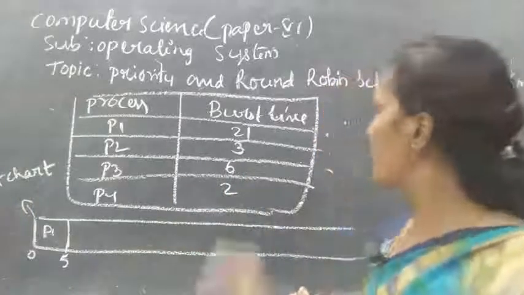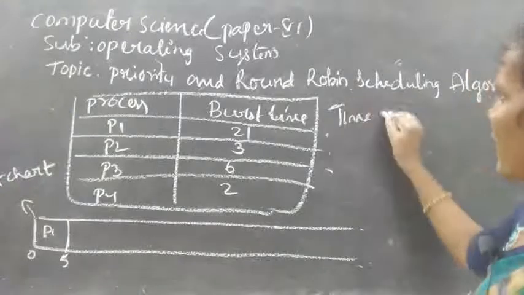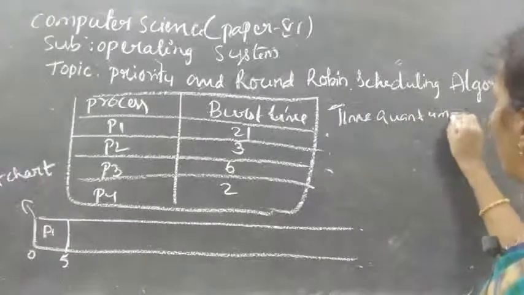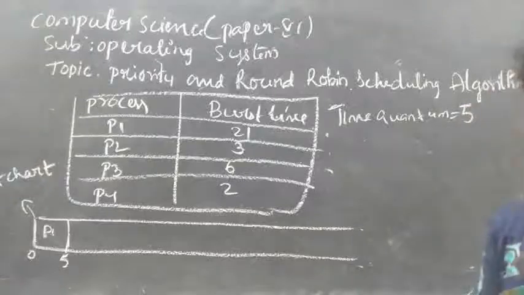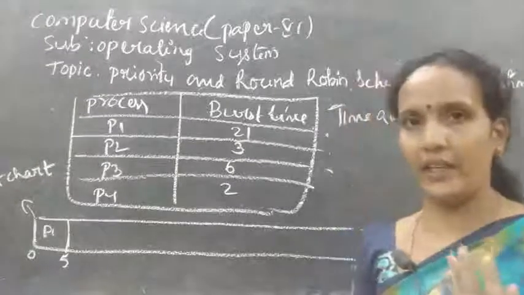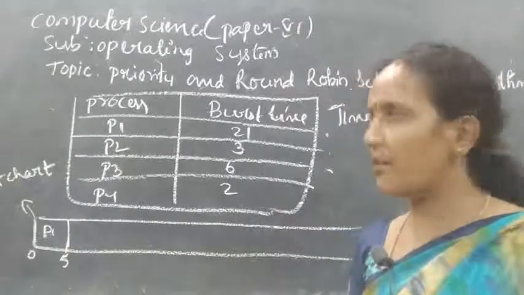So here I am using a time quantum. The time quantum I am giving is 5, which means for each and every process I am giving 5 milliseconds. Now we'll draw the Gantt chart.